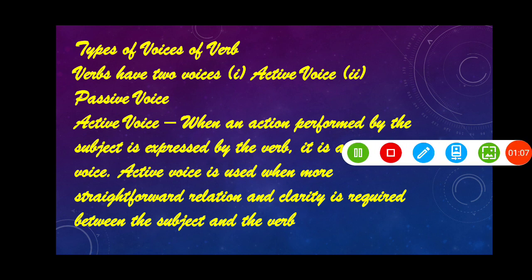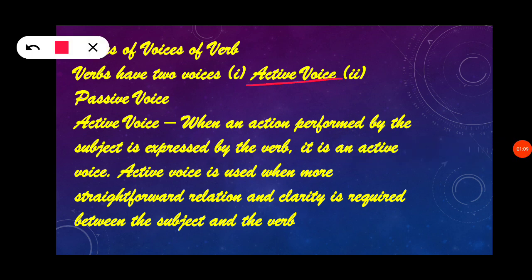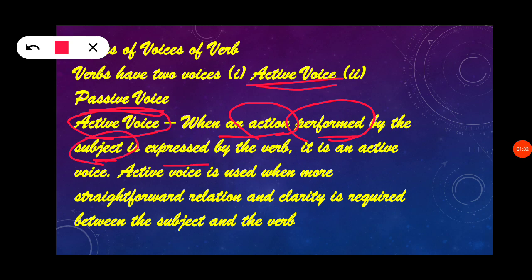There are two types of voice. One is active voice and the other is passive voice. So what is active voice? When an action is performed by the subject. Active voice means when an action performed by a subject is expressed by the verb. So the action which is performed by the subject, that is who is doing the action, the subject will be doing the action. So that is called active voice.